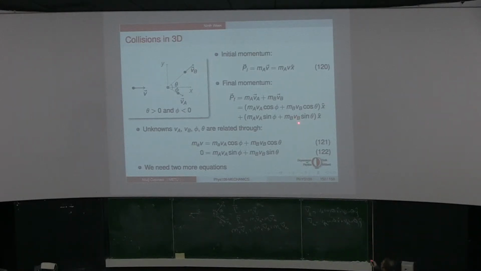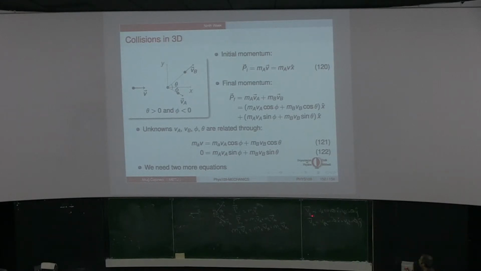Sorry, this has to be phi. These have to be theta, these have to be phi. So these are the sine phi, cosine theta, sine theta. I will correct it.